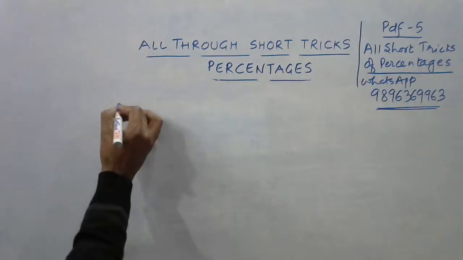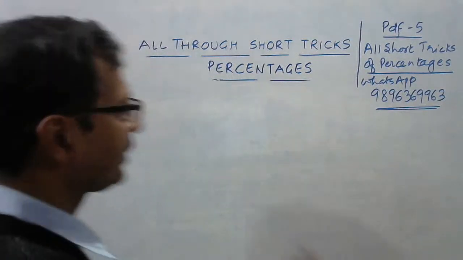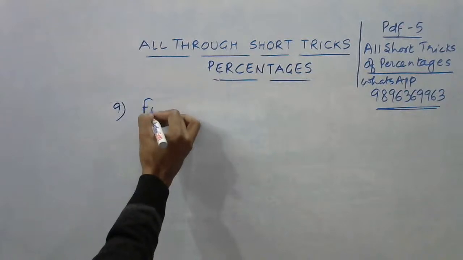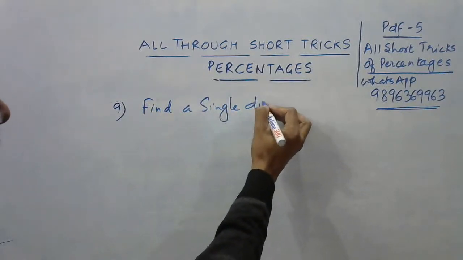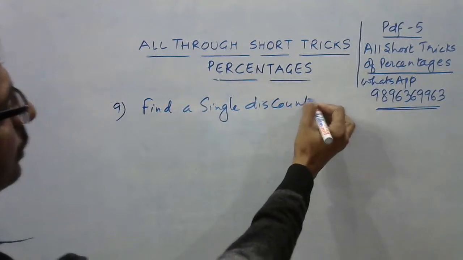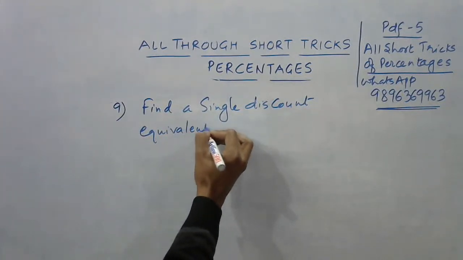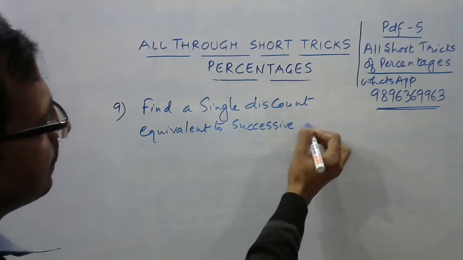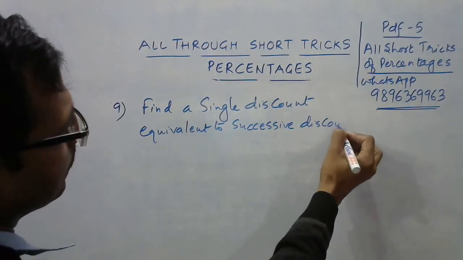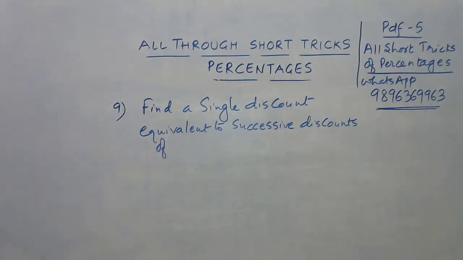So this is question number 9 coming up. I told you it's a question of successive discounts now. So find a single discount equivalent to successive discounts of, so I'll give you how many discounts you want.